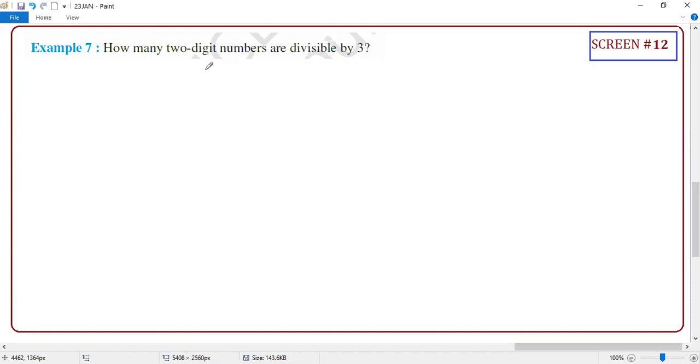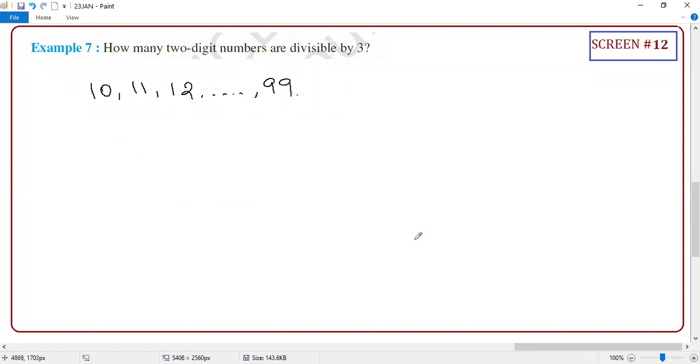Guys, how many two-digit numbers are divisible by 3? Which means what, student? Tell me what are the two-digit numbers. The two-digit numbers start from which number? 11, na? Two-digit numbers start from 11, correct or not? Start from 10. Two-digit numbers start from 10. Okay, 10, 11, 12. It will go up to 99. So guys, these are all two-digit numbers.